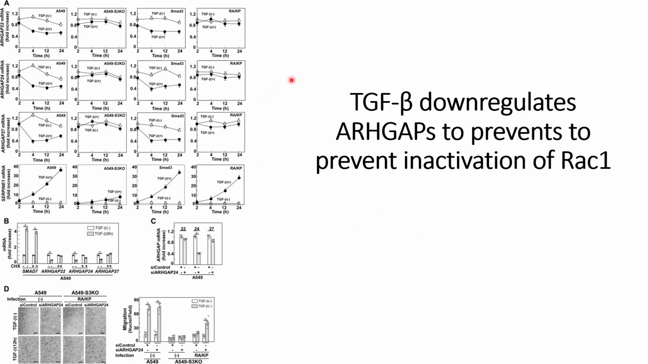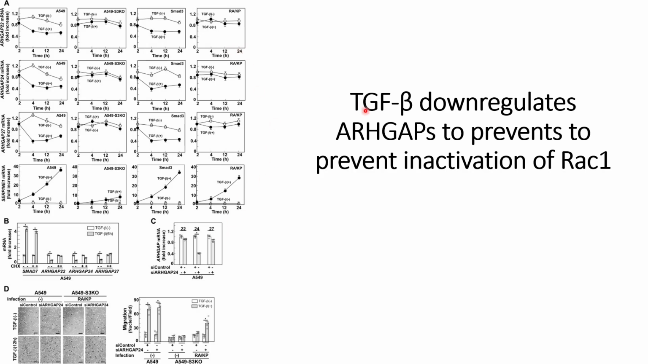In this video, we will discuss the mechanisms of how these TGF-β induced cells prevent inactivation of Rac1. And from the heading, it's clear that TGF-β downregulates ARHGAPs to prevent inactivation of Rac1. How they come up to this point, we will discuss in this video and conclude this paper.